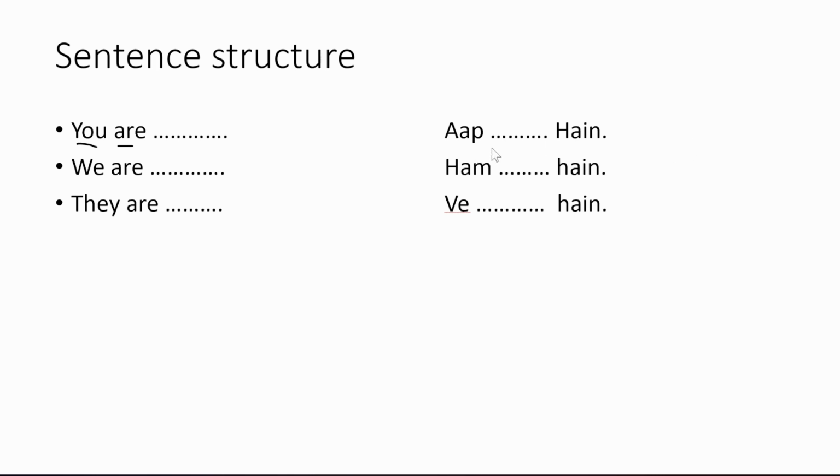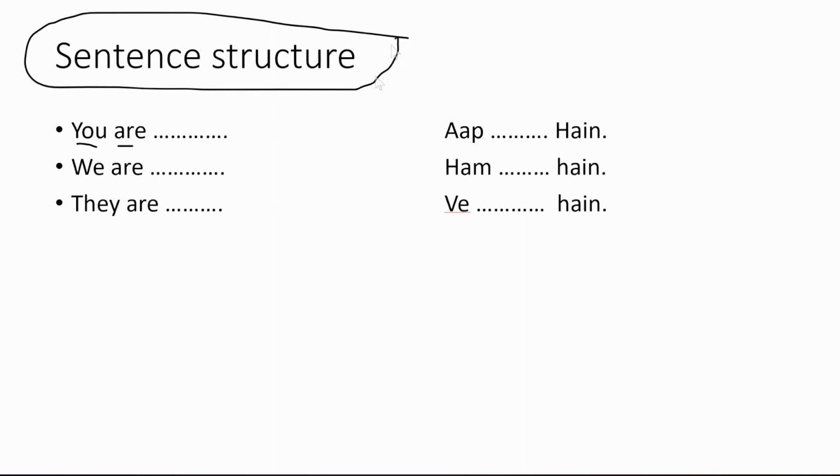Even for singular, we are using aap and hai, right? Whatever you put here, again it will come here. So try to understand the sentence structure. That is important. Once you understand the sentence structure, you can make many sentences like this. So don't memorize, try to understand.